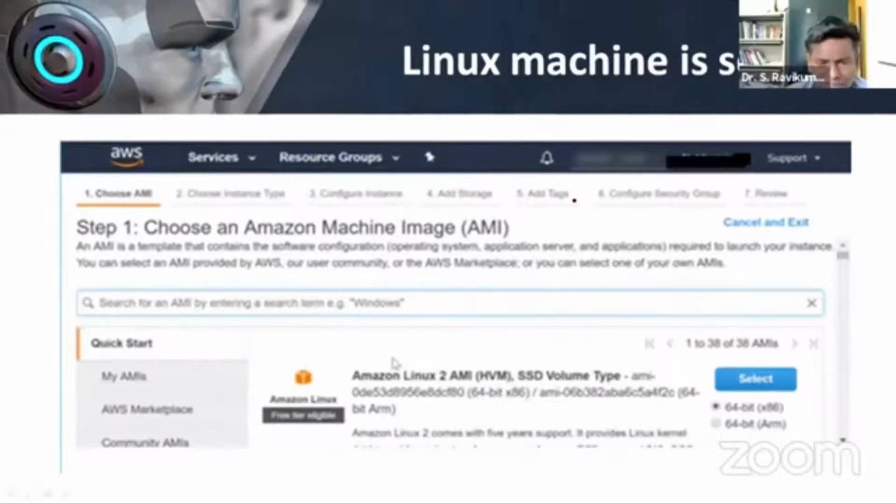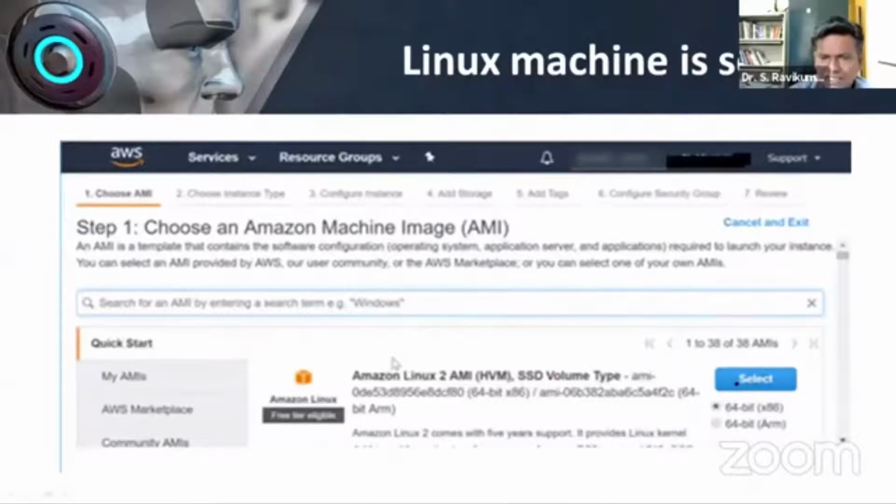After choosing your instance, it now comes with a pop-up for the Amazon Machine Image. As I told you, in this Amazon I will show you how to create a Linux instance. So it says Linux 2 AMI. Whatever server you want, I am taking a 64-bit server.